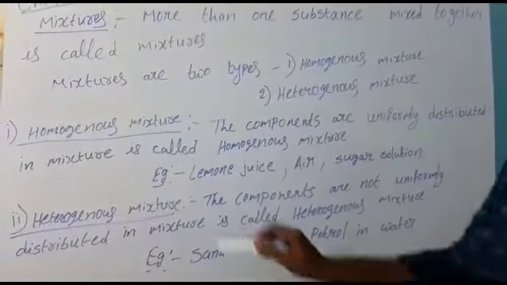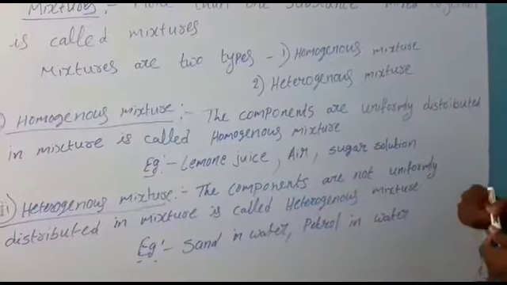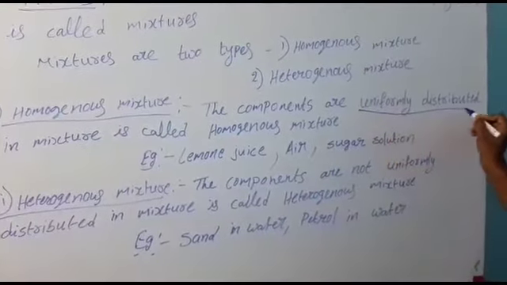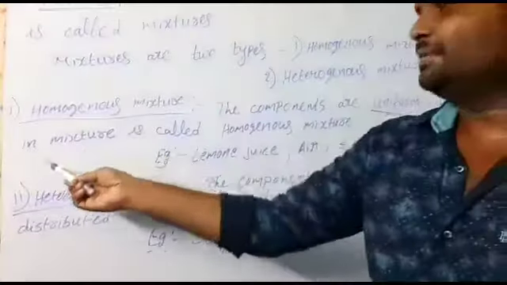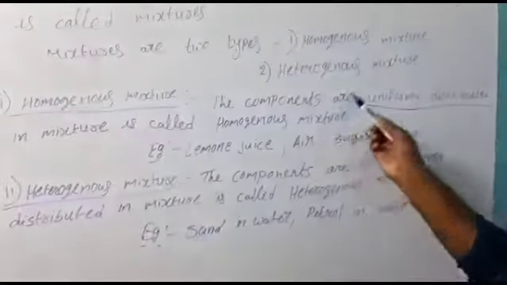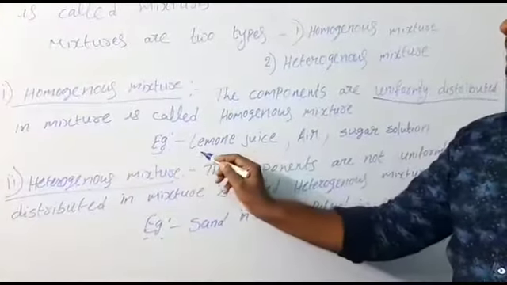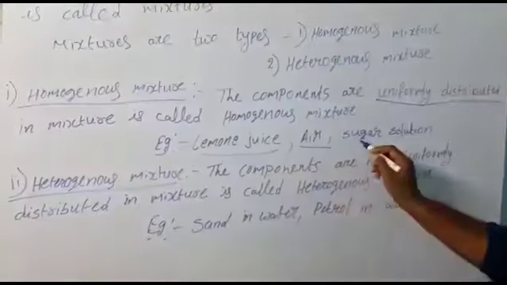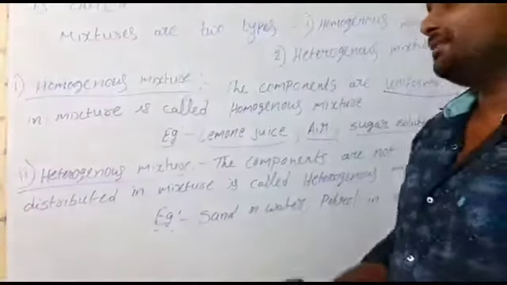What is a homogeneous mixture? The components are uniformly distributed. When the components are uniformly distributed in a mixture, it is called a homogeneous mixture. Here I gave examples: lemon juice, air, sugar solutions. These are the examples for homogeneous mixture.